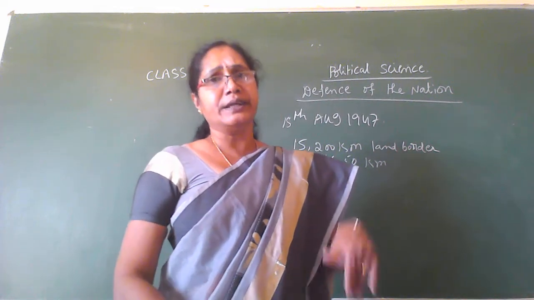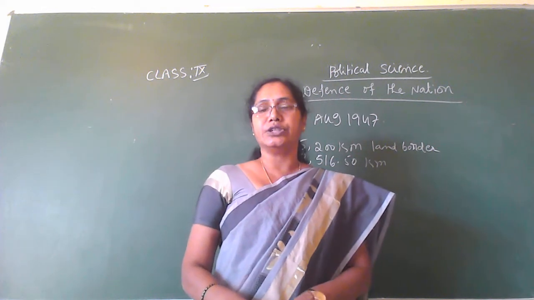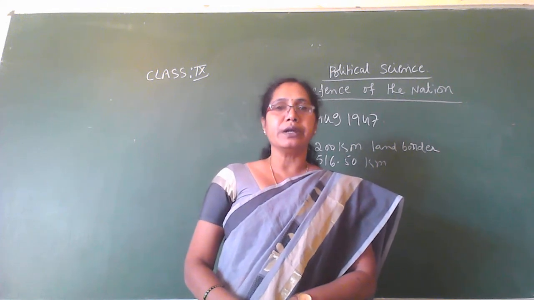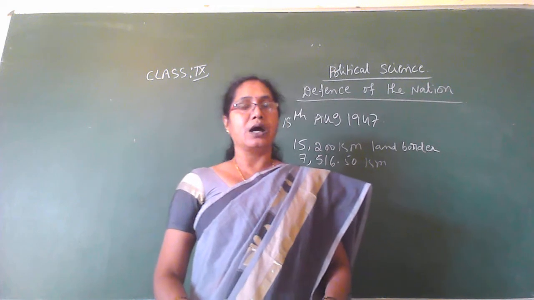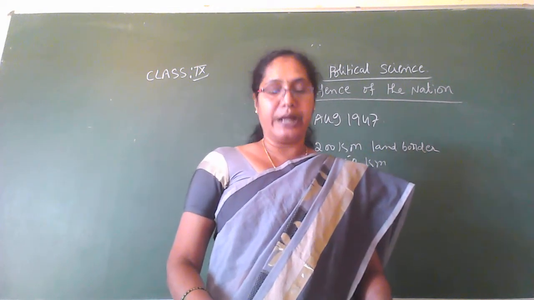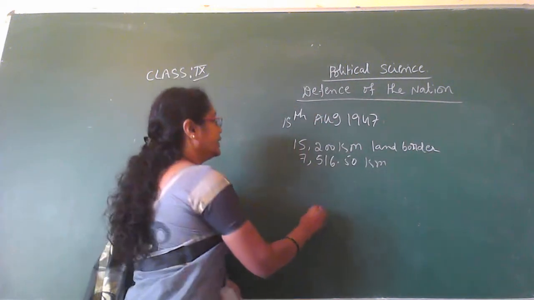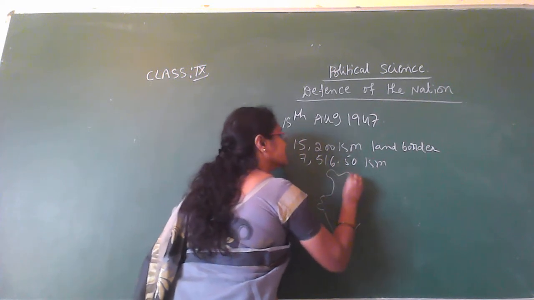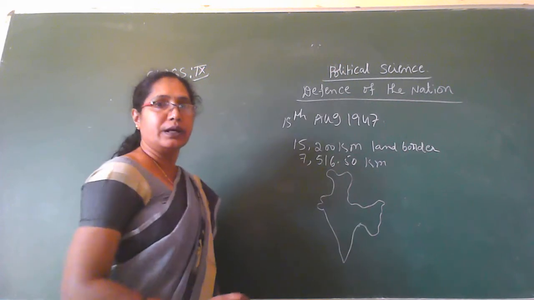So we have a border relationship with our neighboring countries. Which are our neighboring countries? Yes, Pakistan, Sri Lanka, Bangladesh, Nepal, Myanmar and Bhutan are our neighboring countries. So here we have India like this. You know this. So which are our neighboring countries?